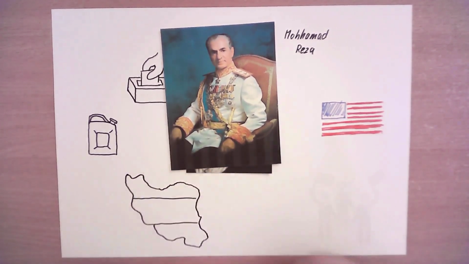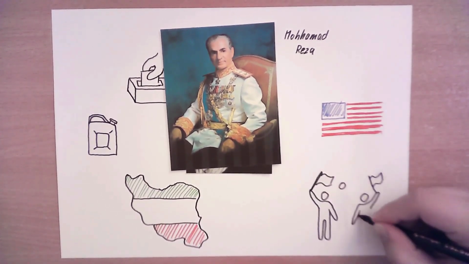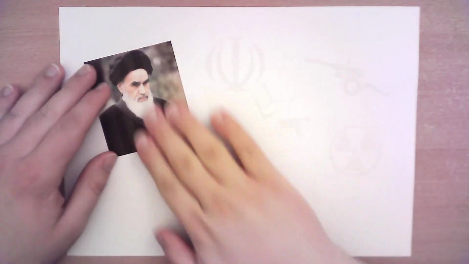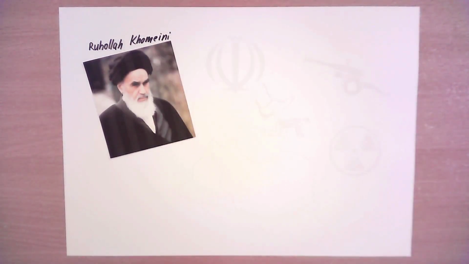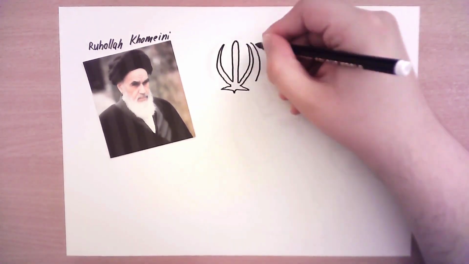His pro-Western rule, which limited the power of Islam, greatly annoyed conservative religious groups. The overthrow of the democratic government angered the democratic part of the population. Tensions resulted in anti-government demonstrations in 1978. The protests gradually grew until they became a revolution and regime change in 1979. A very conservative religious group led by Ruhollah Khomeini came to power. State structures were destroyed and Iran became an Islamic republic based on a theocratic regime.